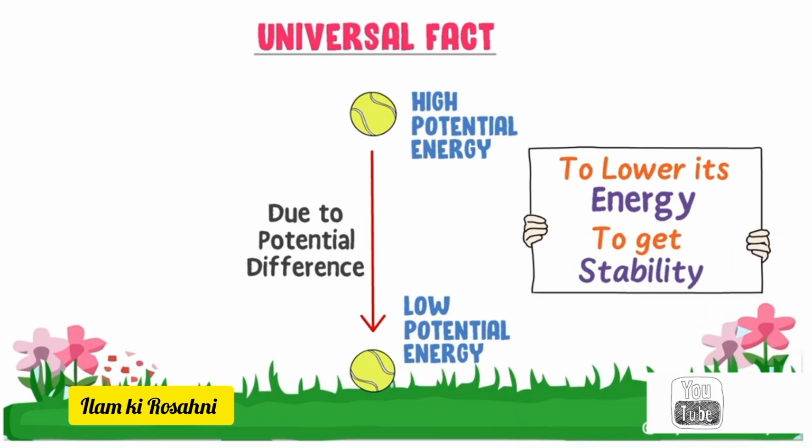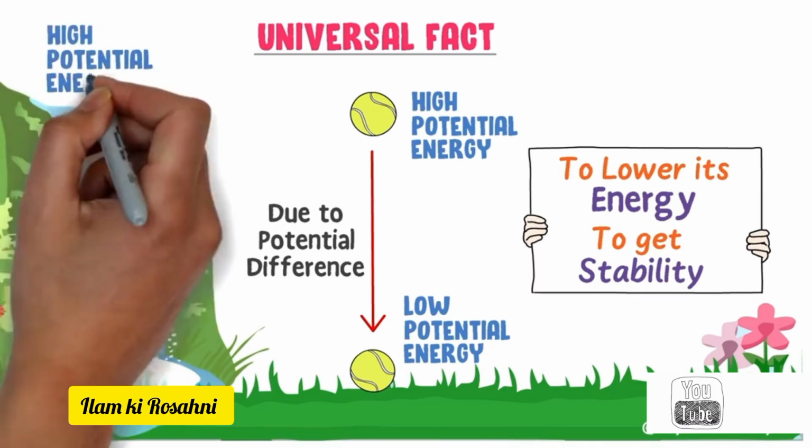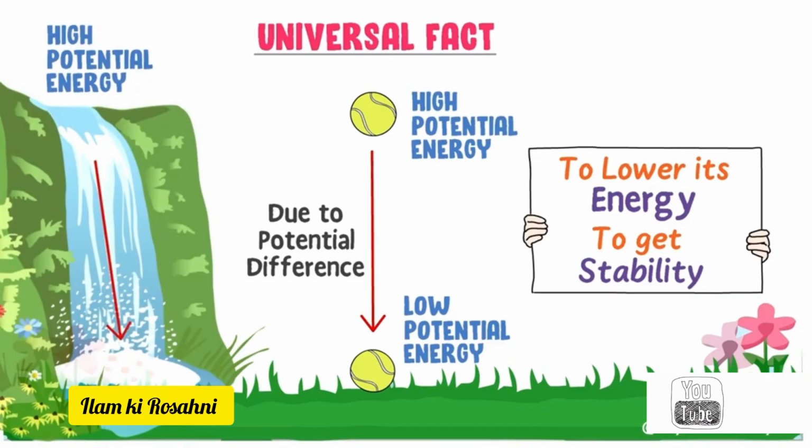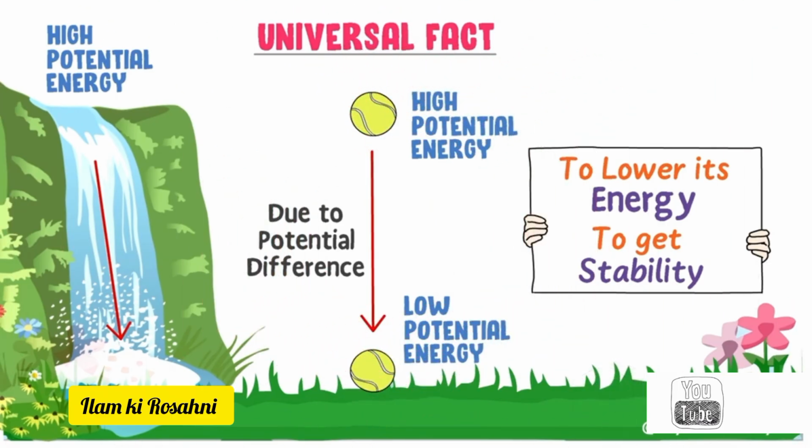Secondly, consider a waterfall or river flowing down from a certain height of the mountain. Again, we understand that water at a certain height above the mountain possesses high potential energy and water at the ground possesses low potential energy. Thus, the water also flows from a high potential region to a low potential region to get stability.